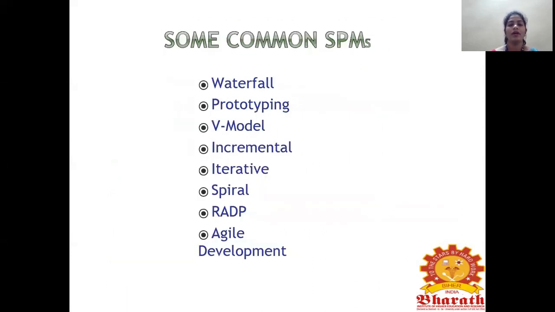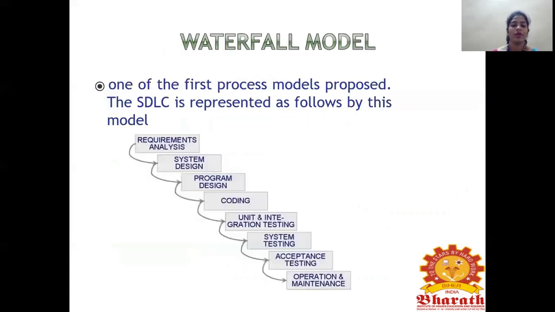So some common software process models are waterfall model, prototyping model, V model, incremental model, iterative model, spiral model, rapid application development model, and agile development model. First, we will see what is waterfall model. It is the first process model proposed.